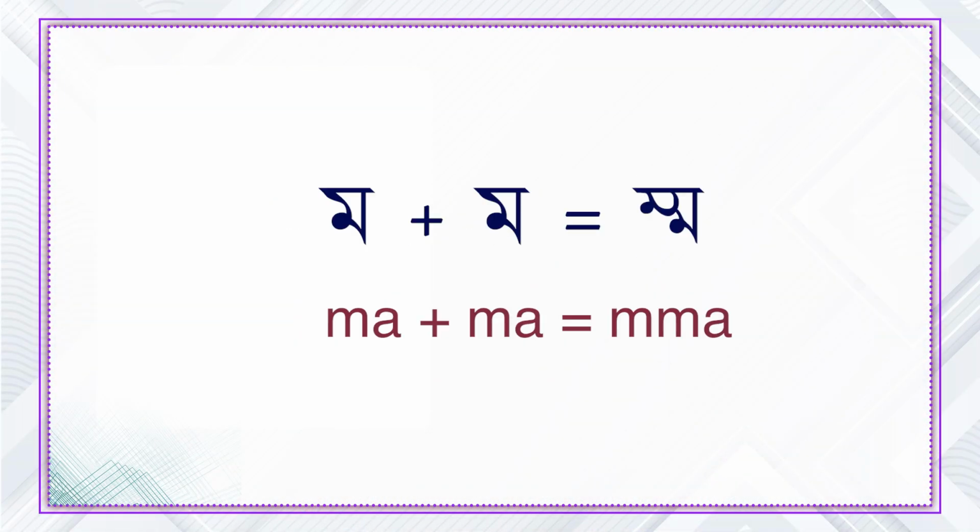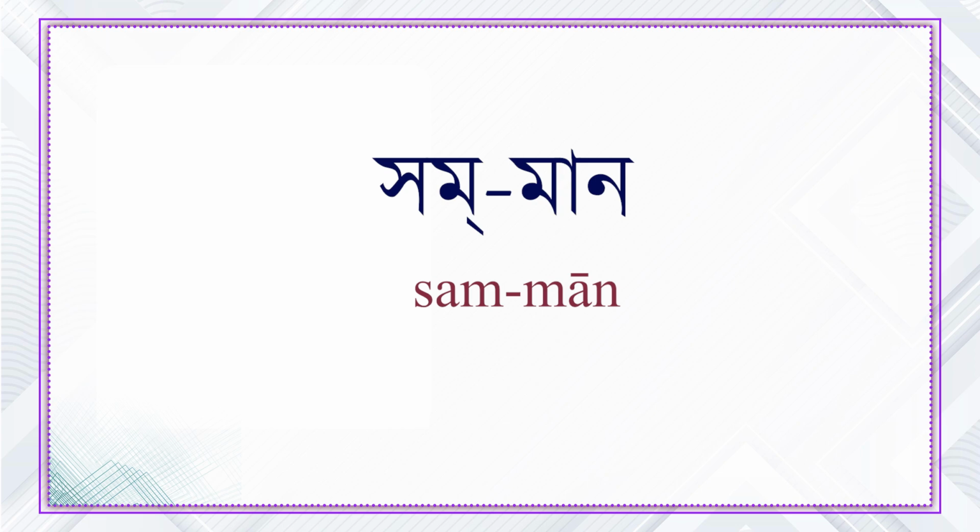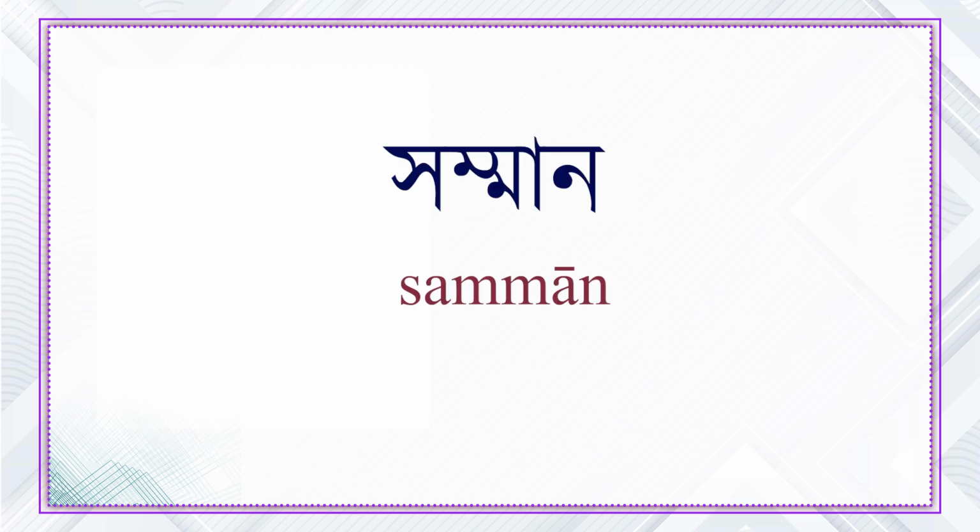When Mo forms a cluster with itself, both the Mo fail to retain their original form in the Moi Moi construction. For example, Shomman, which means respect, is pronounced as Shomman and spelled as Dontasha, Moi Moi Akar, Dontun No.